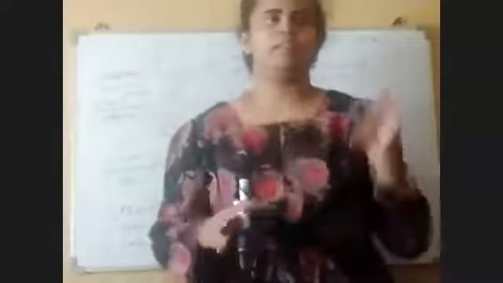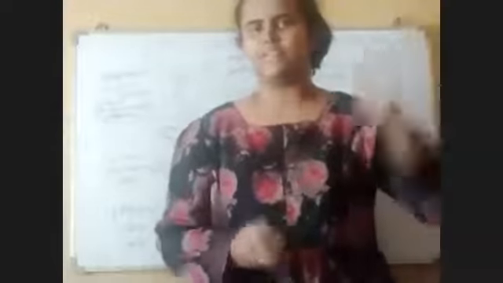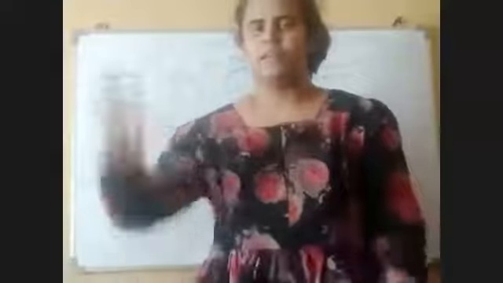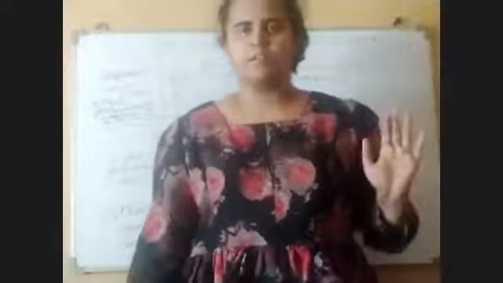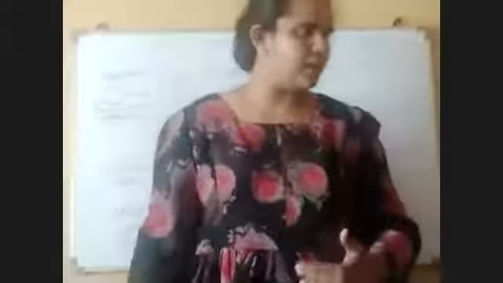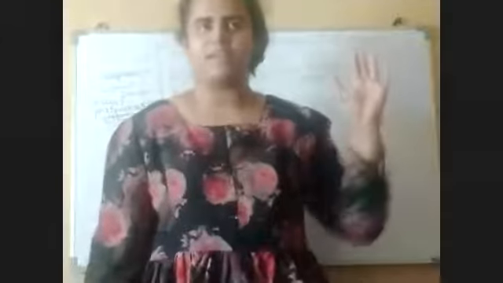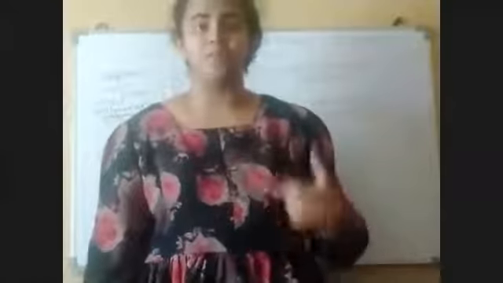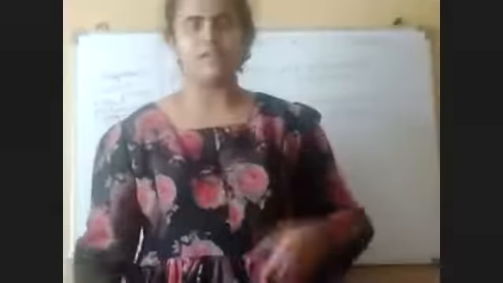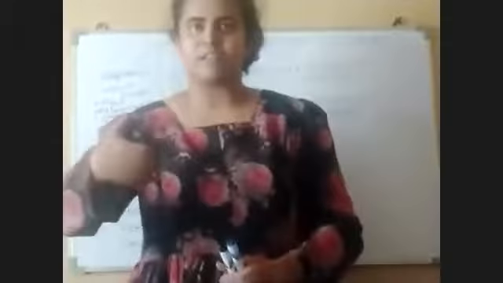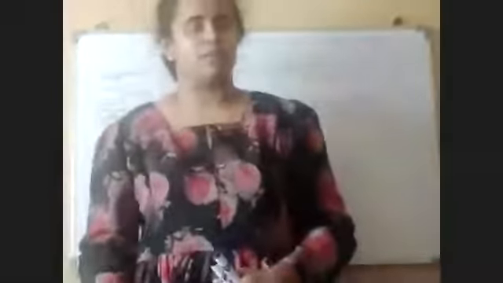Here, this is my left side and this is my right side. The right side of the body is the side where deoxygenated blood is transported. The left-hand side of the body is the part where oxygenated blood is transported. As a left-handed person, I say oxygenated blood means good blood. Oxygenated blood is transported on the left side, and all the deoxygenated blood is transported on the right side of the body. Remember that.